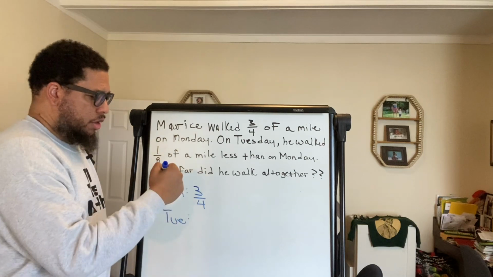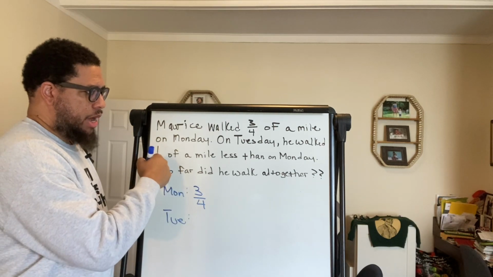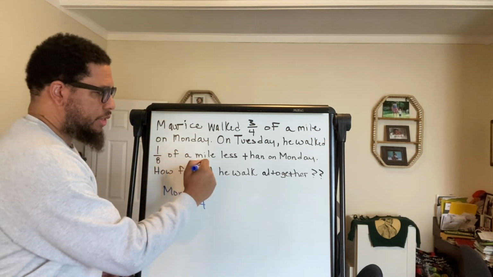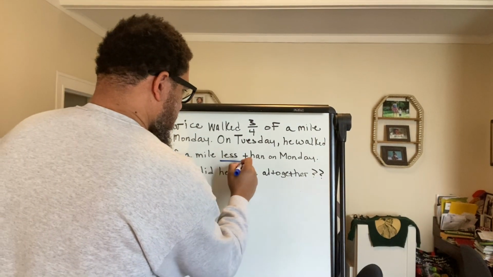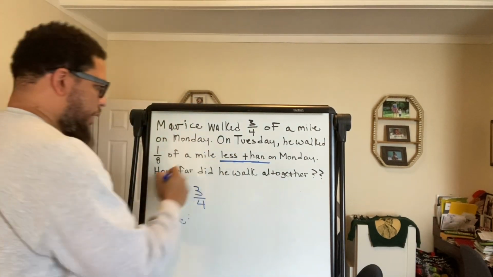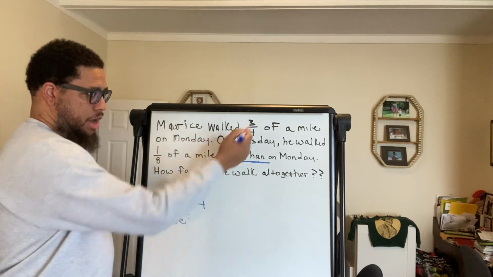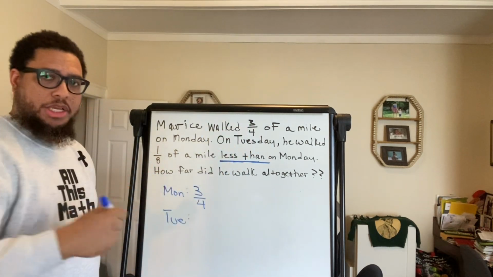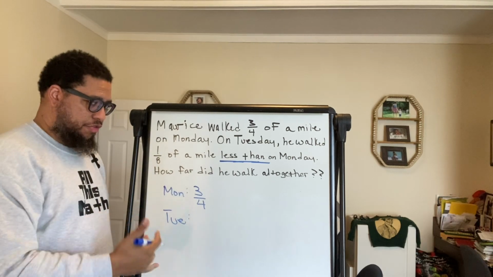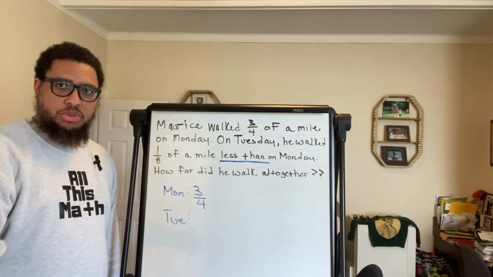But at any rate, he didn't walk 1/8 of a mile on Tuesday. He walked 1/8 of a mile less than on Monday. Now, how much did he walk on Monday? He walked 3/4 of a mile. So that means you've got to figure something out. You've got to figure out how much he walked on Tuesday. You've got to do some math.